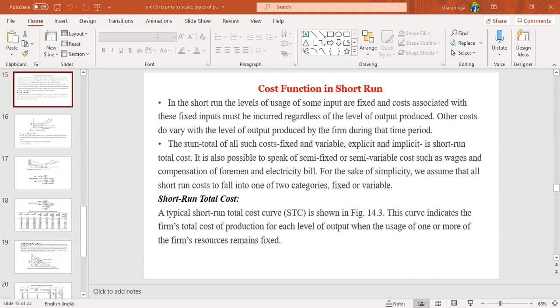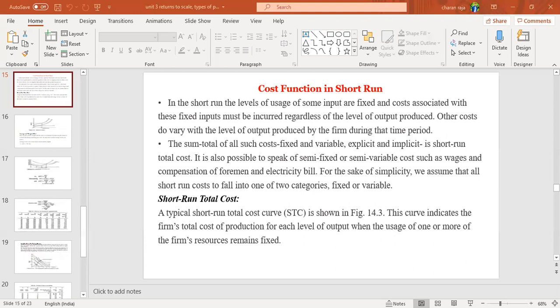So in short run, how does cost behave? Here we are going to study how cost of production behaves in the short run. The first point is, in the short run, the levels of usage of some inputs are fixed. We can change the level of raw material, but we cannot change the level of machine capacity, the building size, or the land premises areas.